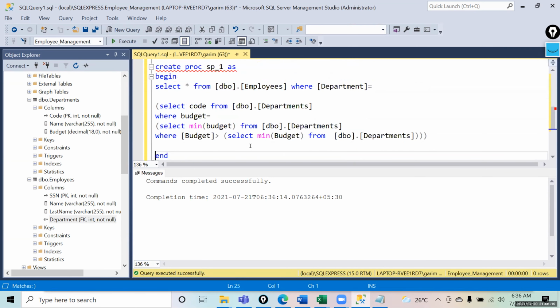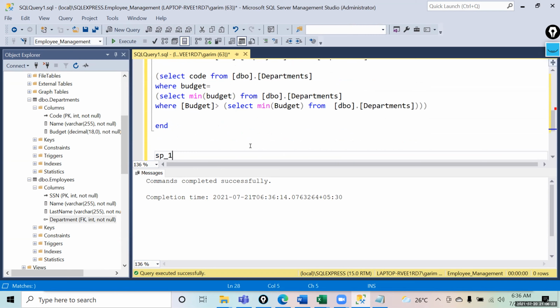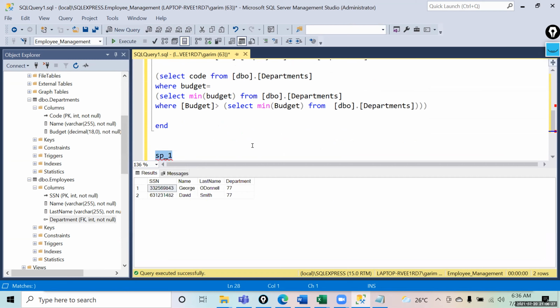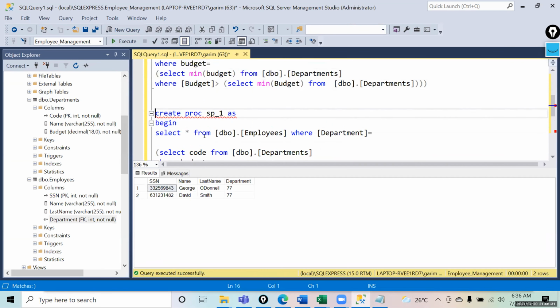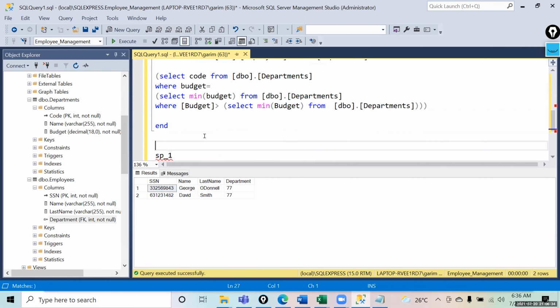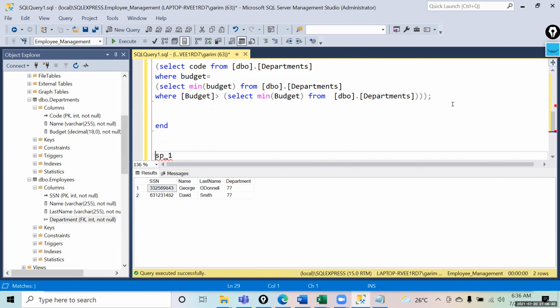This is a stored procedure. Basically, you don't have to write the query. If you just write sp_1 and execute it, it is going to show you the result. Now this query is saved inside this procedure. In the procedure, you can write multiple queries, so when you call that procedure, those multiple queries will be executed in one go. That is what a stored procedure is.